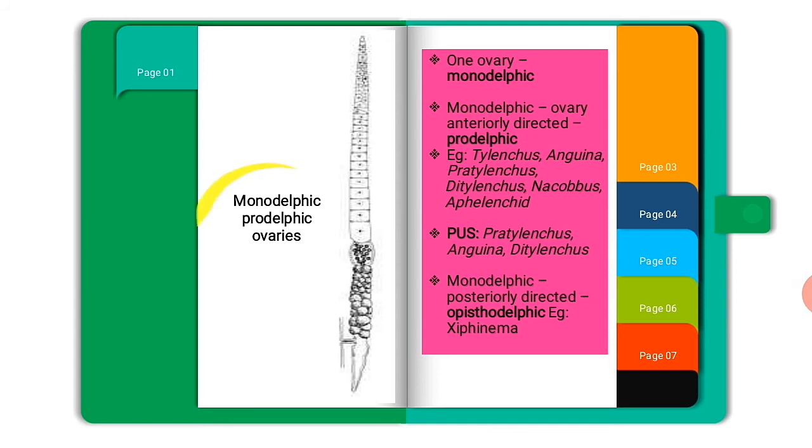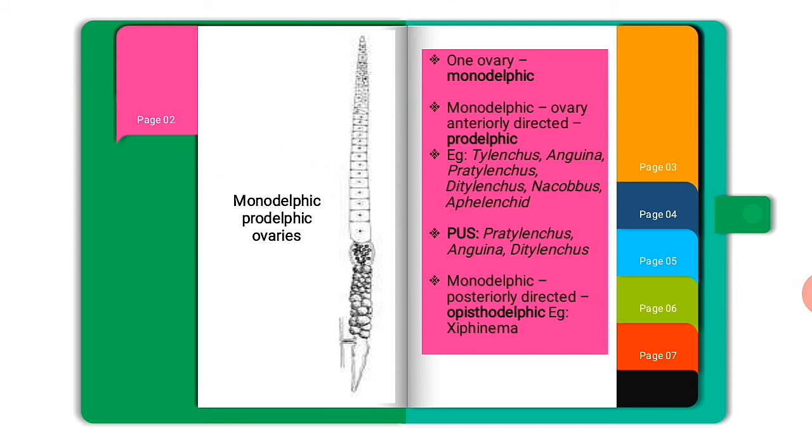Here we see monodelphic prodelphic, which contains a single ovary that is anteriorly directed, and their examples are Tylenchus, Anguina, Pratylenchus, Ditylenchus, Nacobbus. And next about the post-uterine sac. It is an extension beyond the vulval opening. Examples are Pratylenchus, Anguina, Ditylenchus.